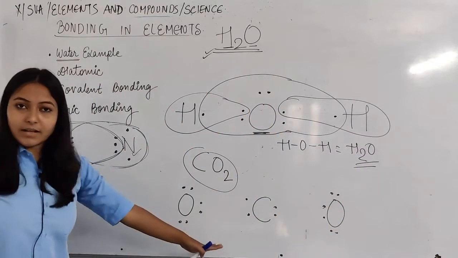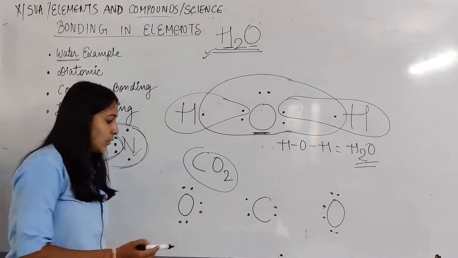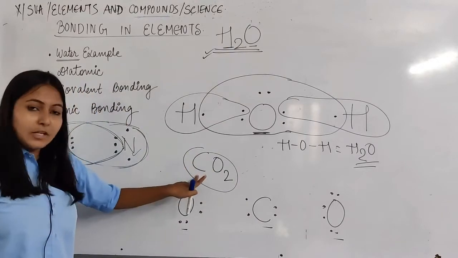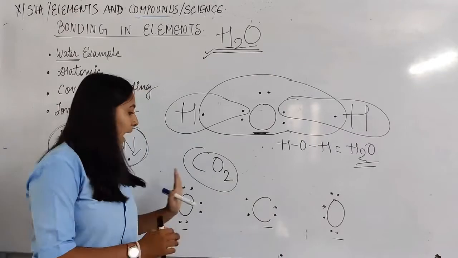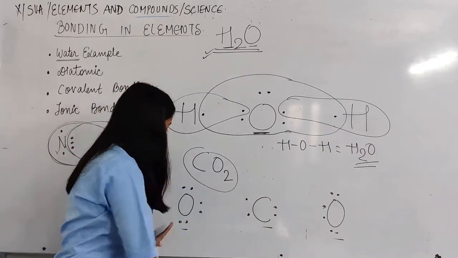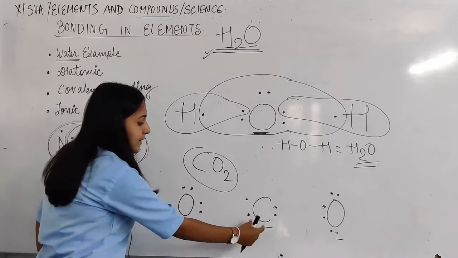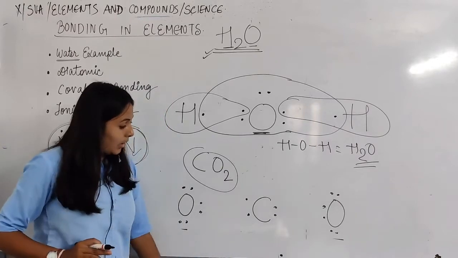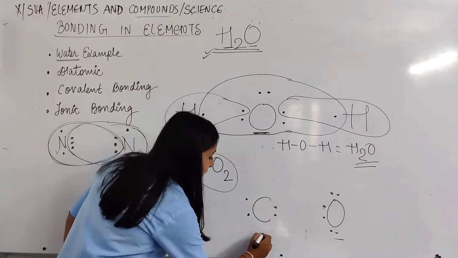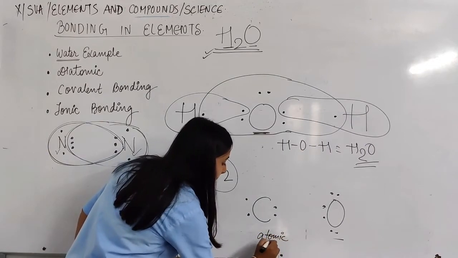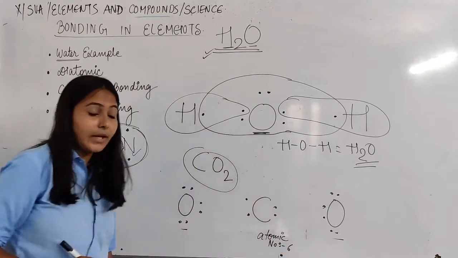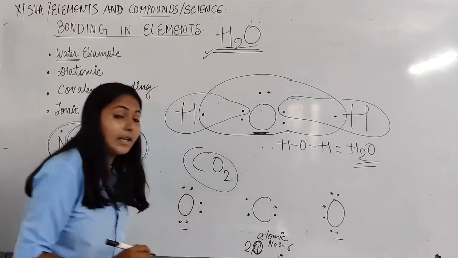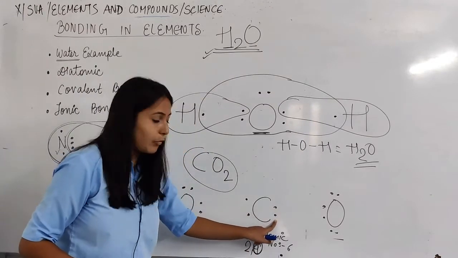Okay. Let us take another example, that is carbon dioxide. So carbon, oxygen and oxygen. Okay. Mainly the one that is monoatomic will be placed in between, and those that are diatomic can be placed on either side, right? Now see, what is the electronic configuration of carbon? So hydrogen, helium, lithium, beryllium. Okay, so the atomic number of carbon is 6. Okay, so the number of electrons, that is 2 first and then 4. How many electrons are in the outermost shell? Only 4. So we'll represent 4 electrons.